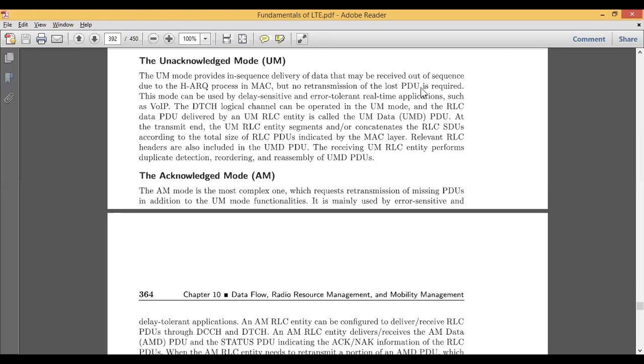Now we have a block of data that has been divided and assigned a number, the sequence number. If that data is transmitted and received out of order because of some process in the MAC, still no retransmission of the lost PDU is required. We don't require any kind of retransmission.